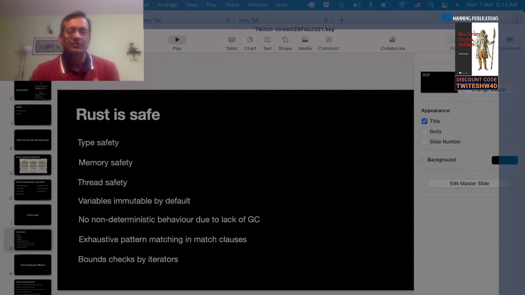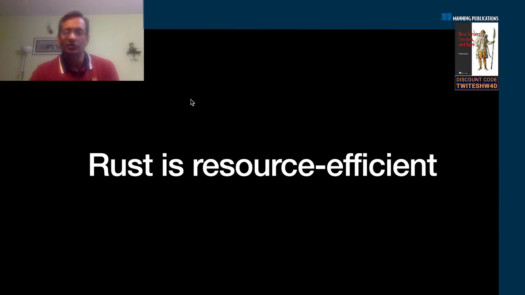Okay, now let's go to the next one. So we saw about memory safety itself. Let's talk about how Rust is resource efficient.